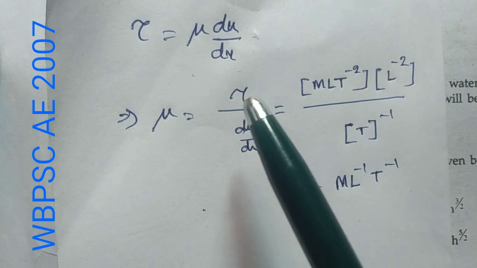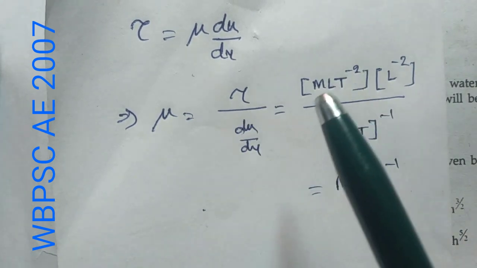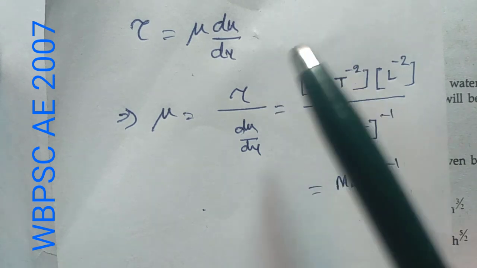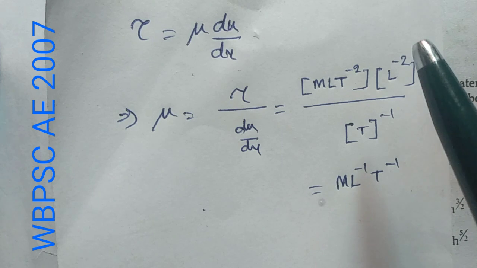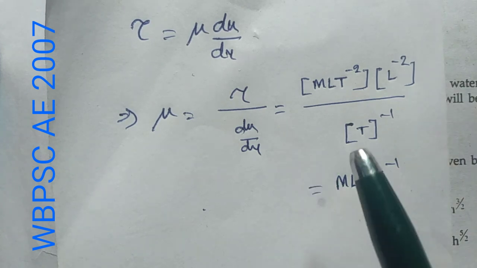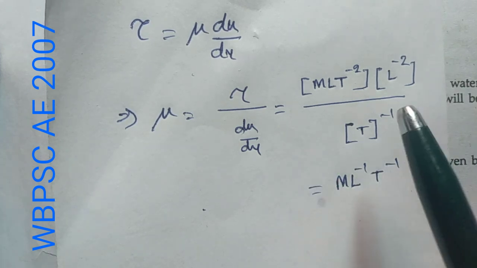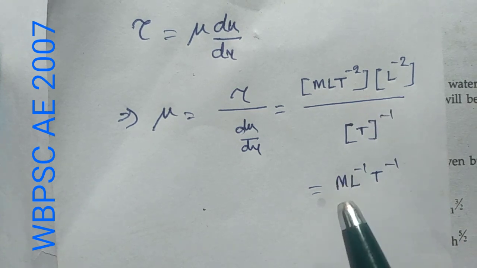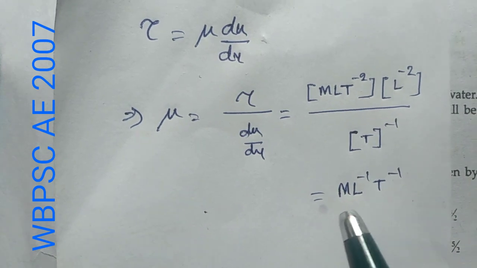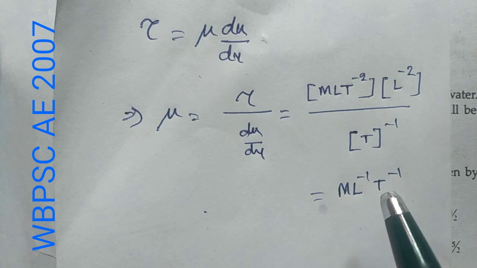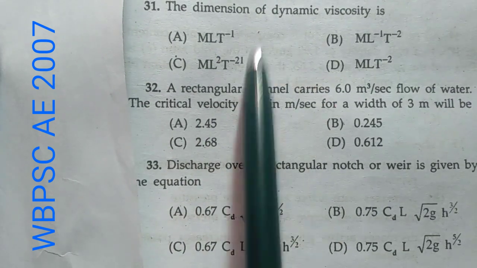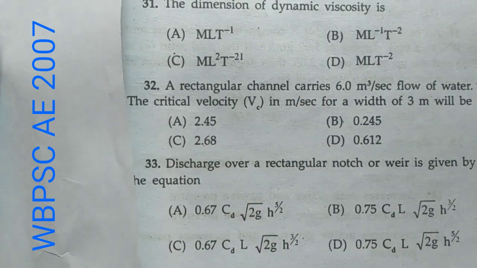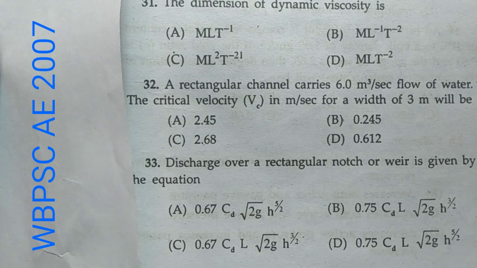Now stress, the dimension is M L to the power minus 1 T to the power minus 2, that means force per area, that means L to the power minus 2. And du by dy, the dimension is T to the power minus 1. So the dimension of mu will be M L to the power minus 1 T to the power minus 1. But here I think there is some printing mistake in the option. The option will be M L to the power minus 1 T to the power minus 1.